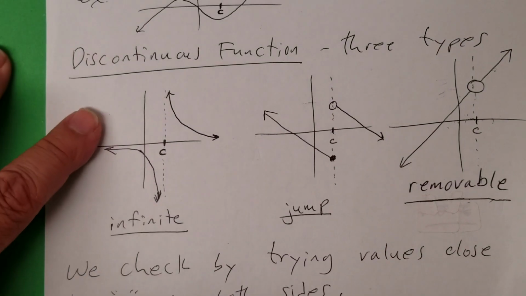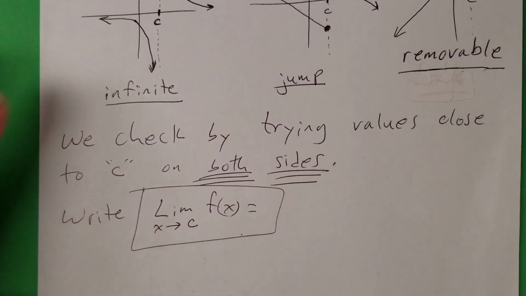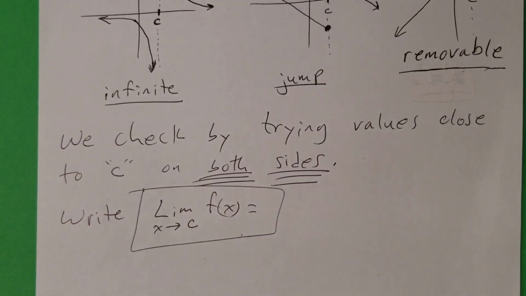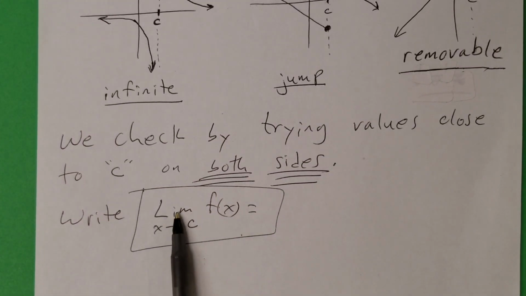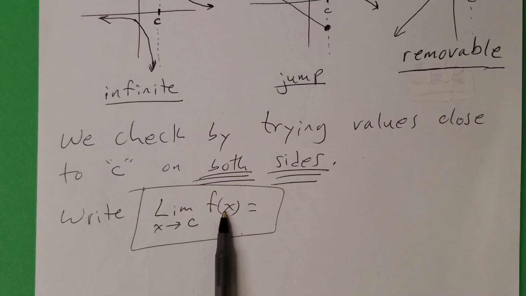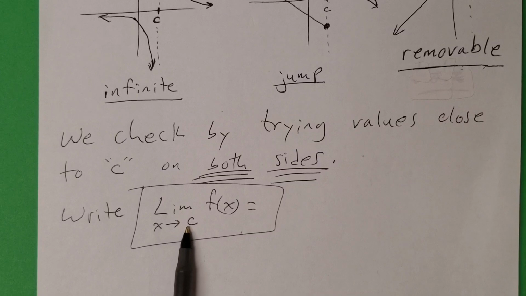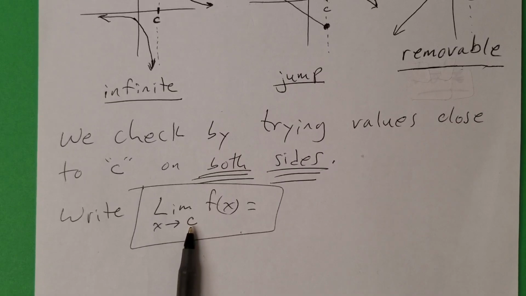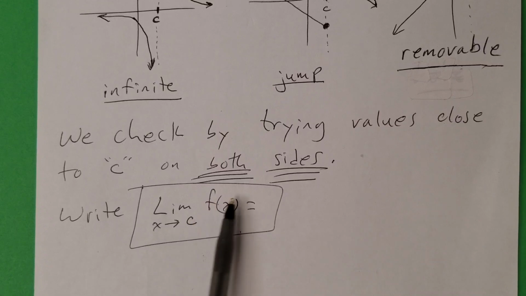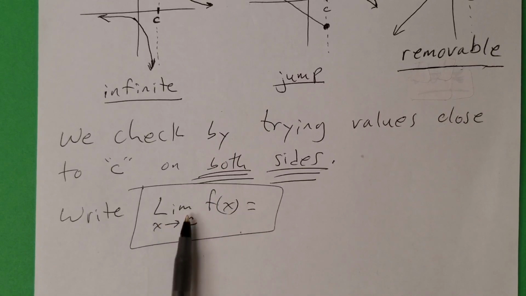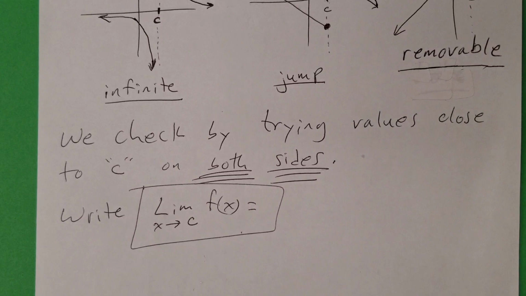And we have some notation. The way we write it is limit of the function as x approaches c. That arrow means gets close to c, right? So we don't want to know what's at c because that would be easy, right? F of c, we could just plug that in. But we want to know about the numbers that are close to it. Let me show you with examples. 2 examples and we're done.